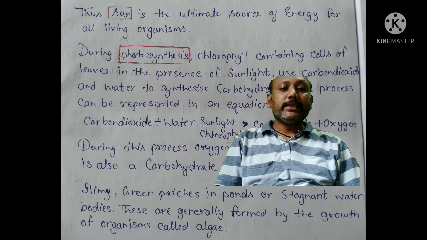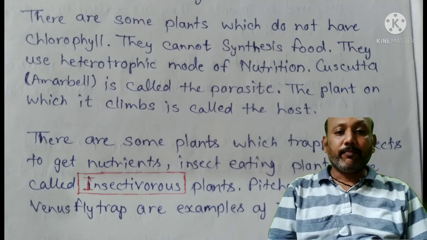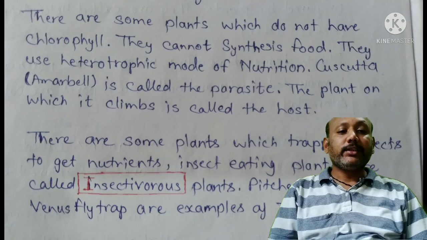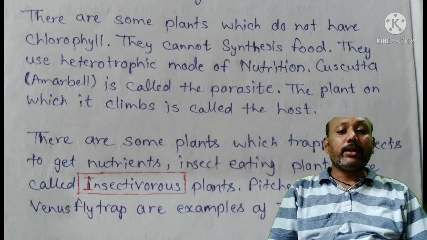Slimy green patches in ponds or stagnant water bodies are generally formed by the growth of organisms called algae. There are some plants which do not have chlorophyll. They cannot synthesize food. They use the heterotrophic mode of nutrition. Cuscuta, amarbel, is called the parasite. The plant on which it climbs is called the host.